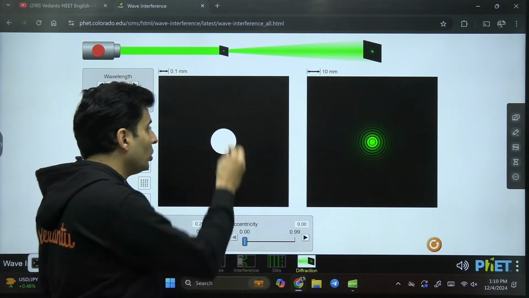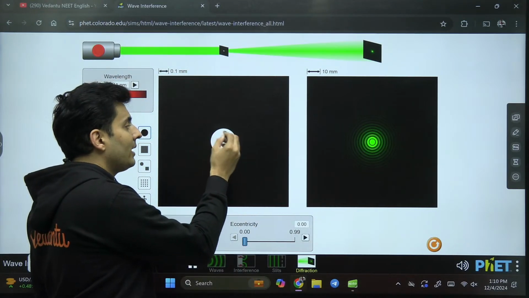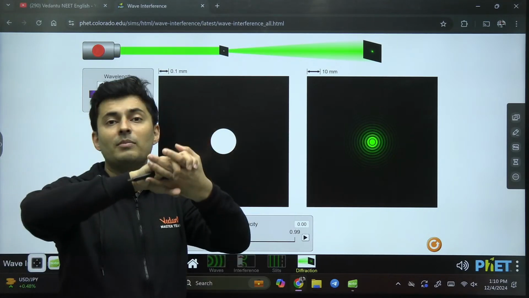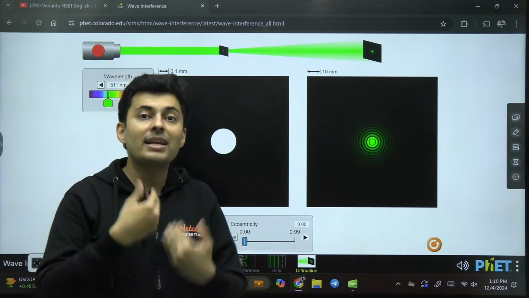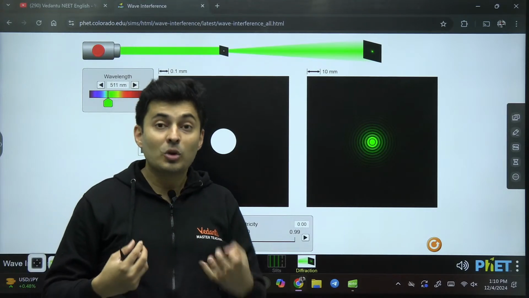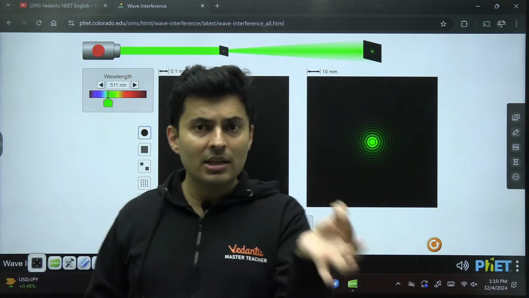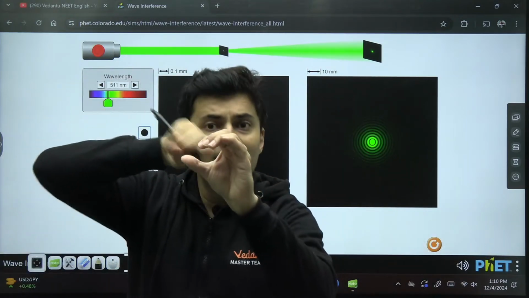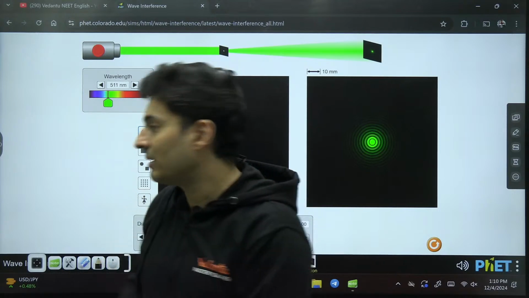Imagine not two, but 100, 200, 500 sources here, and all these sources are meeting together. That creates that interference. So actually, diffraction is interference of many sources within that hole or within that slit.